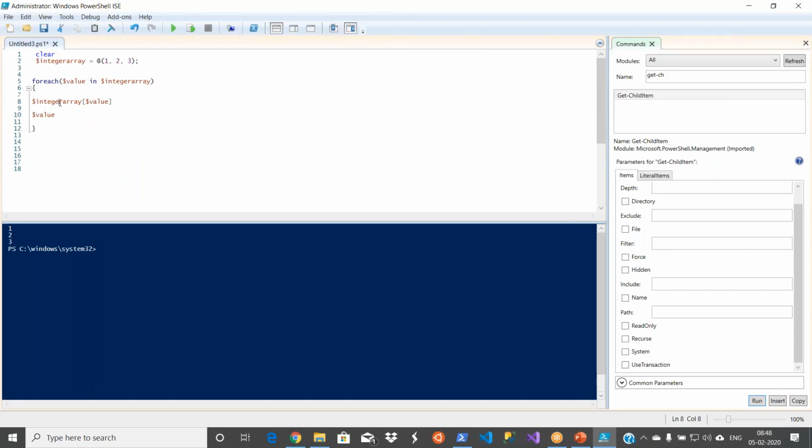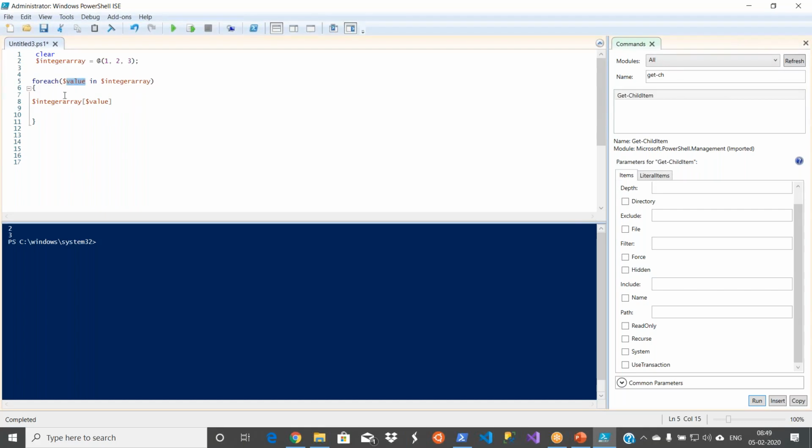So that means integer array of 1. What is the integer array of 1? Integer array of 1 is the second value in your array, because the array position starts with 0. Okay, let me delete this second one. So these are all permutations and combinations. You can see I am getting only 2 values, 2 3, meaning second position and then third position.